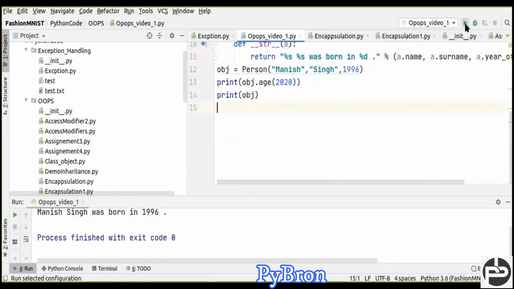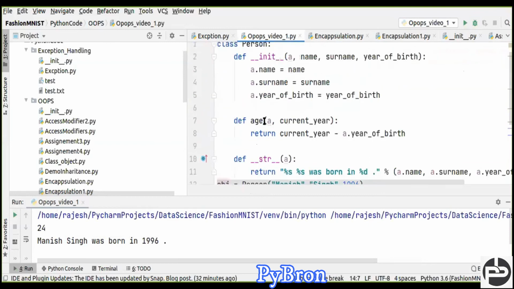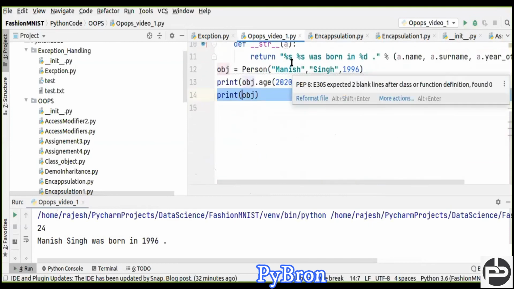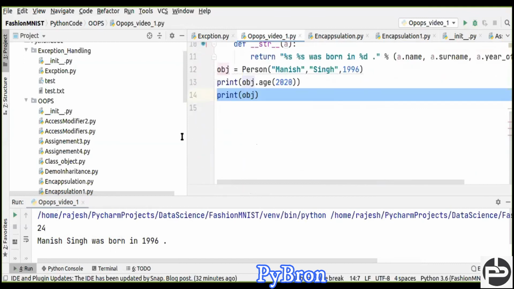And what is the output we are getting? Yes, we are getting the output. It's pretty good, right? We just call the object and we get whatever we wrote inside of the string method. Hope you understood the concept. Okay, this is all about the class and object.